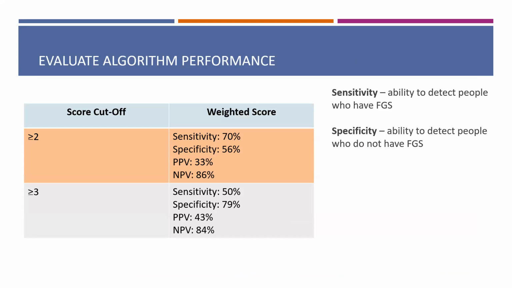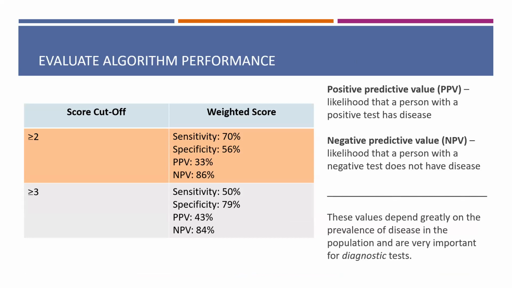Using a score cutoff of 2, the risk algorithm had 70% sensitivity, 56% specificity, 33% positive predictive value, and 86% negative predictive value. Just a quick note on the positive and negative predictive values. While the sensitivity and specificity are characteristics of the tool, the PPV and NPV are highly related to the prevalence of the outcome in the population.